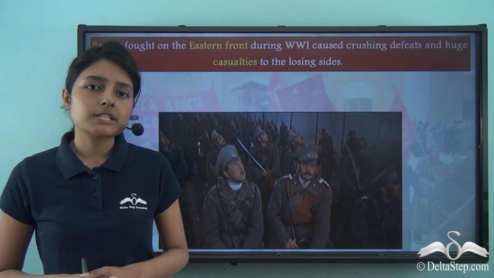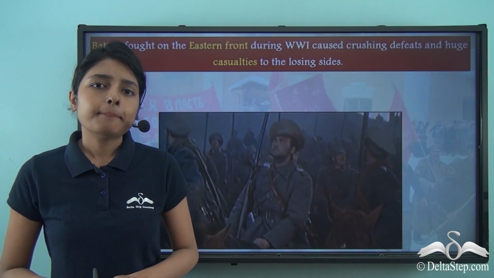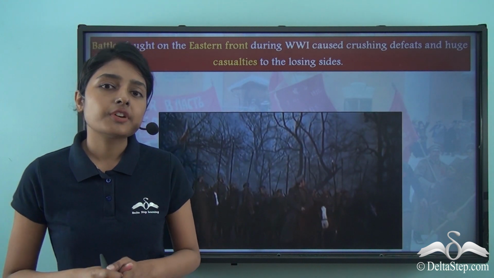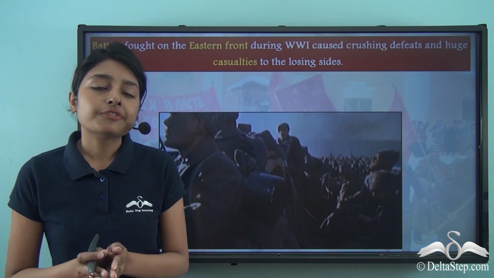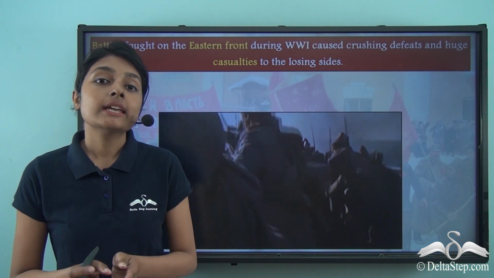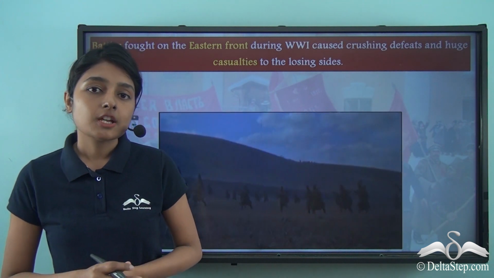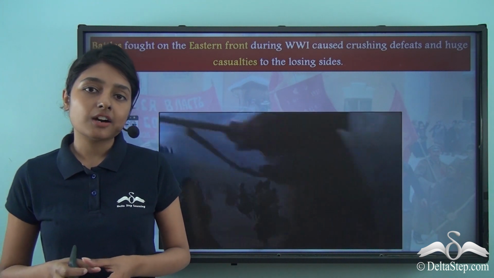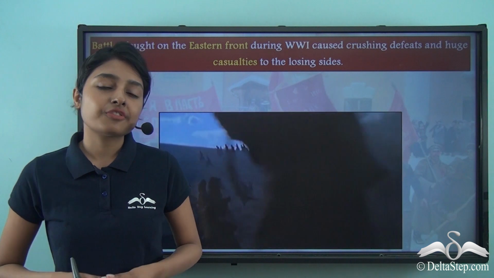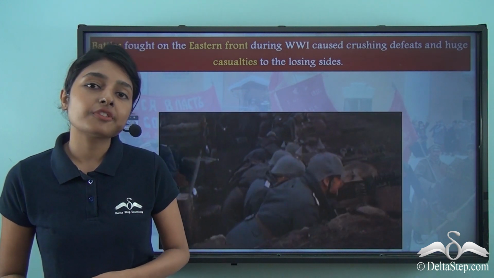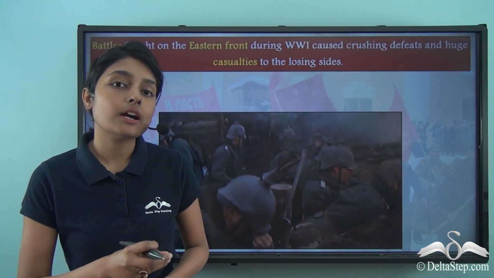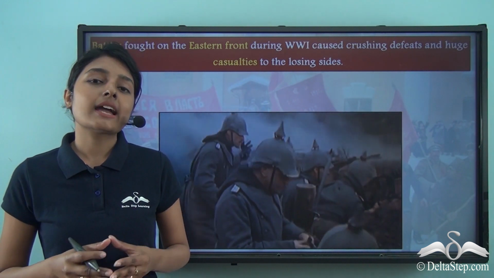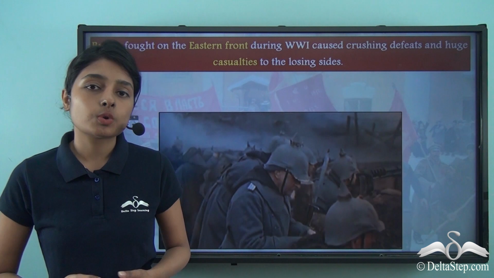Between 1914 and 1918, many deadly battles were fought in due course of the First World War. Now, the First World War had broken Europe into two halves, the eastern half and the western half. On the eastern front, warfare was different from what was being done on the western front. The western front was characterized by trench warfare.